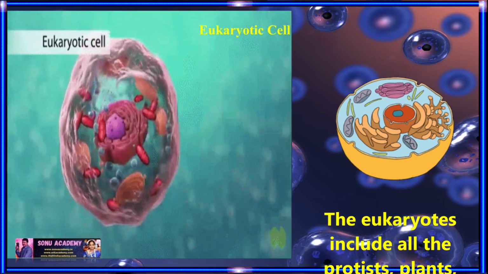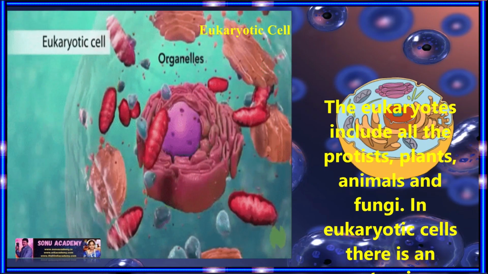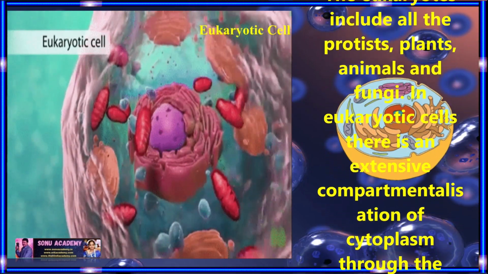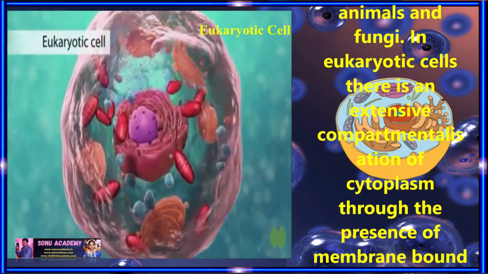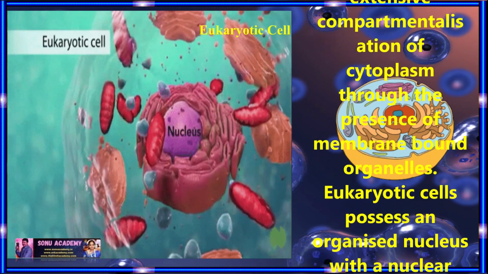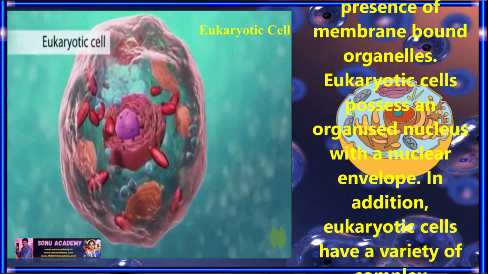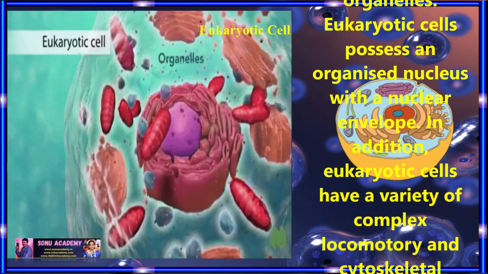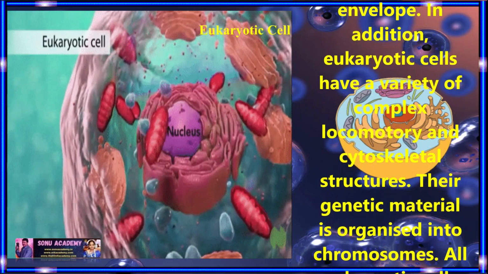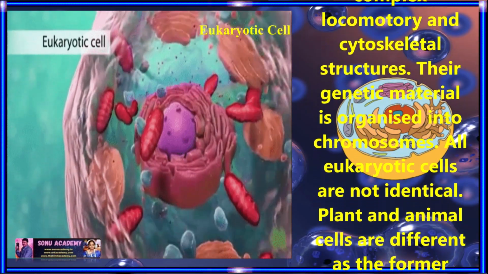Let us discuss the eukaryotic cell. Eukaryotes include all the protists, plants, animals, and fungi. In eukaryotic cells, there is an extensive compartmentalization of cytoplasm through the presence of membrane bound organelles. Eukaryotic cells possess an organized nucleus with a nuclear envelope. In addition, eukaryotic cells have a variety of complex locomotory and cytoskeletal structures. Their genetic material is organized into chromosomes.